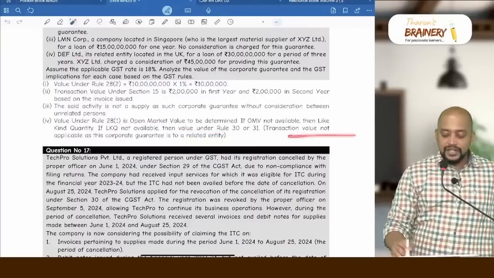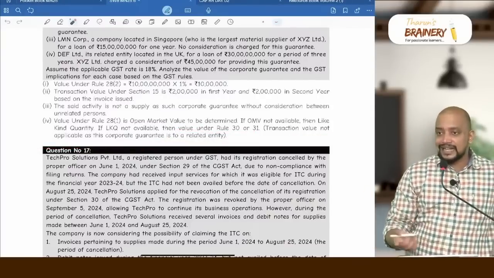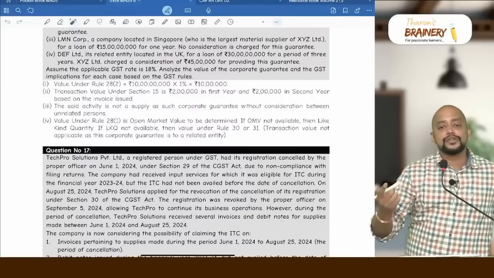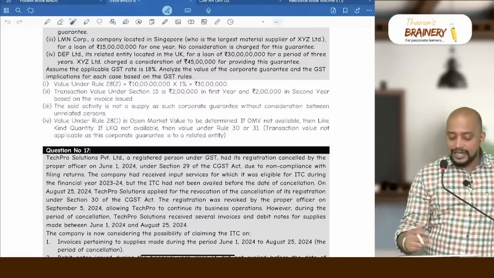Transaction value is not applicable as this corporate guarantee is to a related entity, and Rule 28 sub-rule 2 also will not be applicable. Why not applicable? Because the recipient is located outside India. Got it?